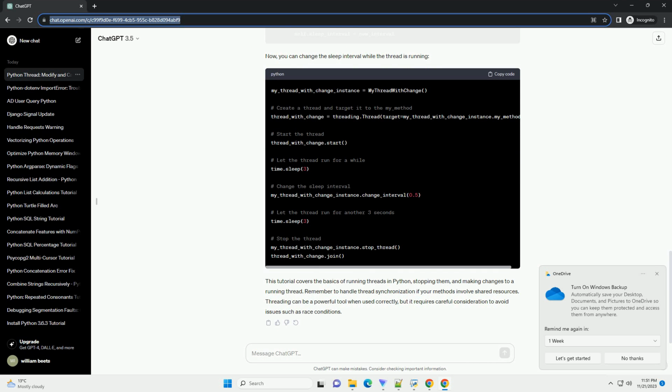This tutorial covers the basics of running threads in Python, stopping them, and making changes to a running thread. Remember to handle thread synchronization if your methods involve shared resources. Threading can be a powerful tool when used correctly, but it requires careful consideration to avoid issues such as race conditions.